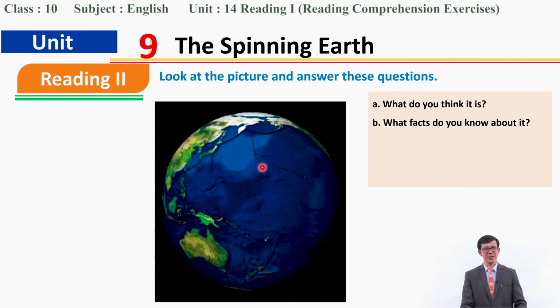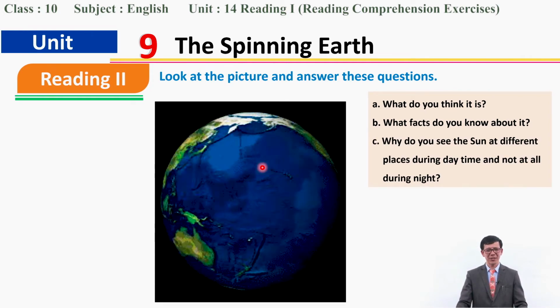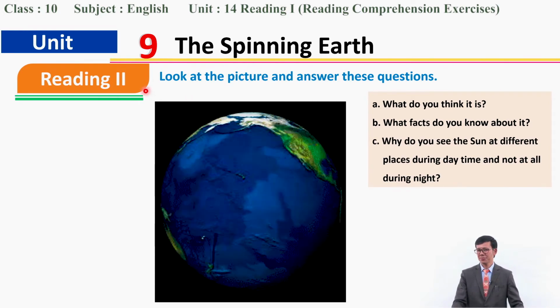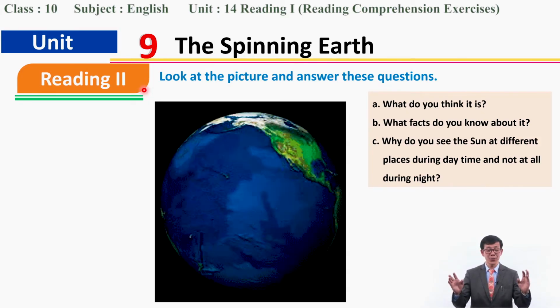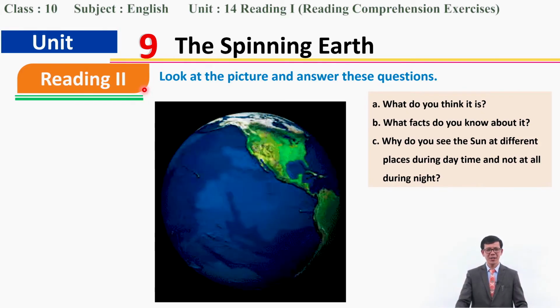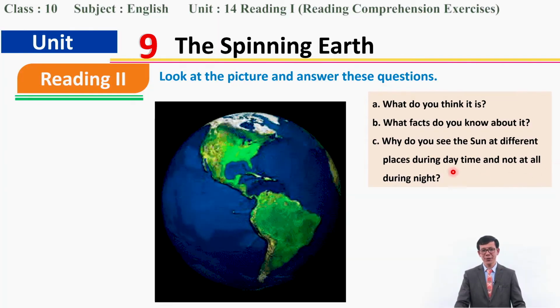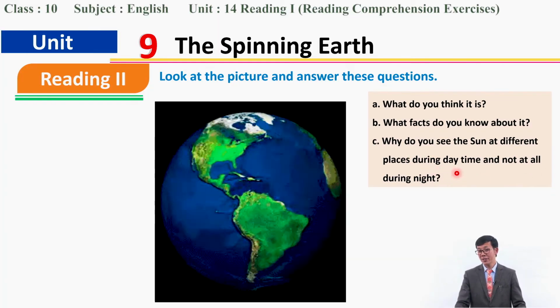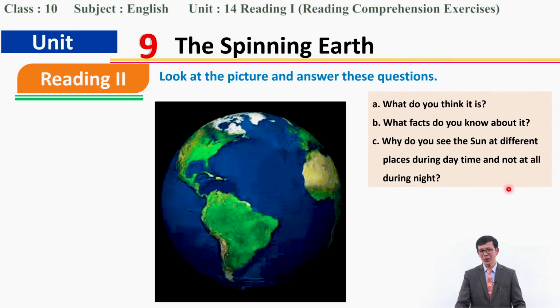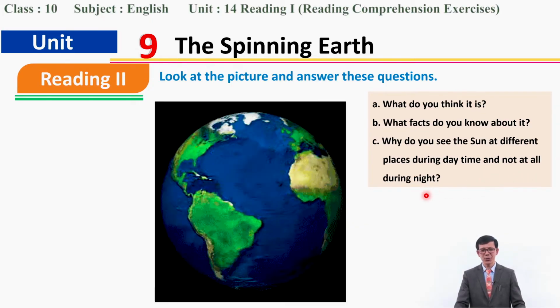But let me ask one more question. Look at this. These are amazing questions. Why do you see the sun at different places during daytime and not at all during night?